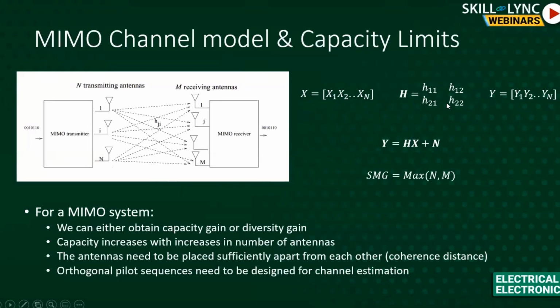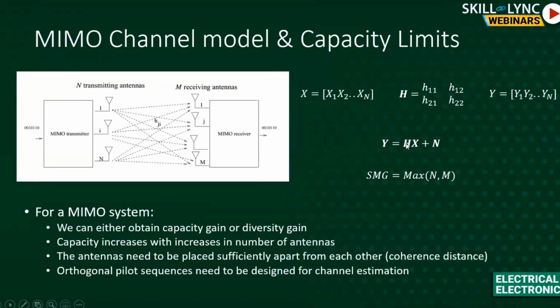And then we have H now. H now becomes a matrix. If I have two antennas transmitting and two antennas receiving, then I can have a 2x2 matrix, H1 going from antenna 1 to antenna 1. And all these things can be constructed, the cross antennas and then antenna 2 to antenna 2. And then we have a series of symbols that are being received, which is the Y.